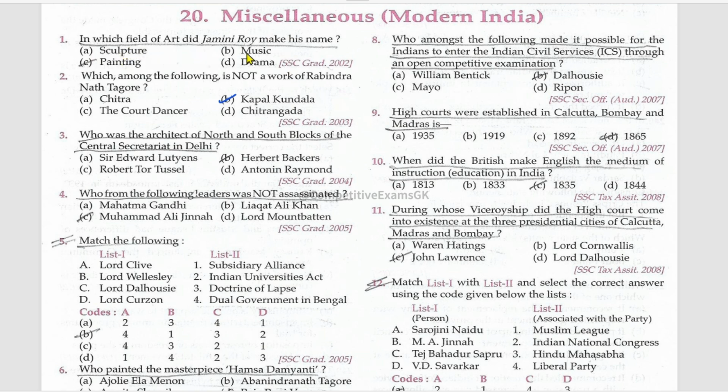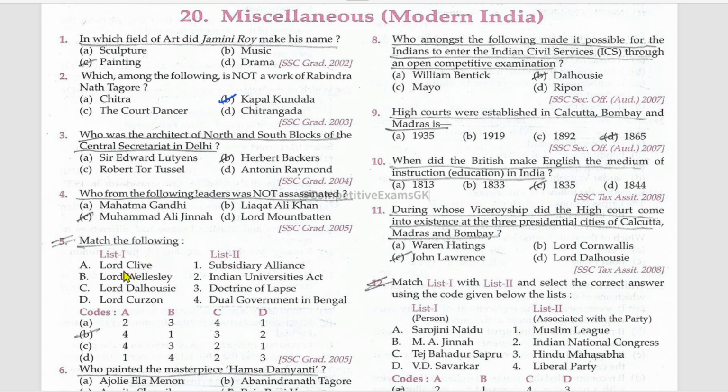In which field of art did Jamini Roy make his name? Painting. Which among the following is not a work of Rabindranath Tagore? Kapal Kundala. Other three: Chitra, the court dancer, Chitrangada. These three are the works of Rabindranath Tagore. Who was the architect of North and South blocks of the Central Secretariat in Delhi? Herbert Baker. Which of the following leaders was not assassinated? Muhammad Ali Jinnah. Other three were assassinated.